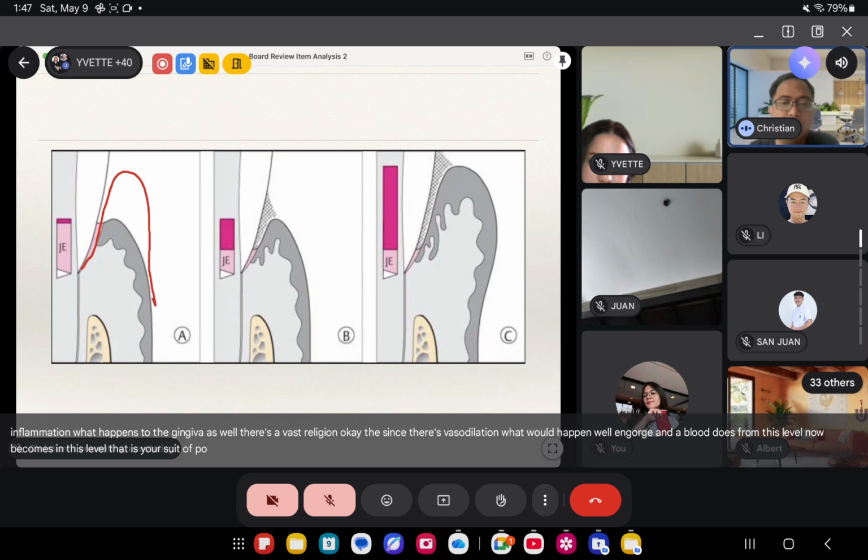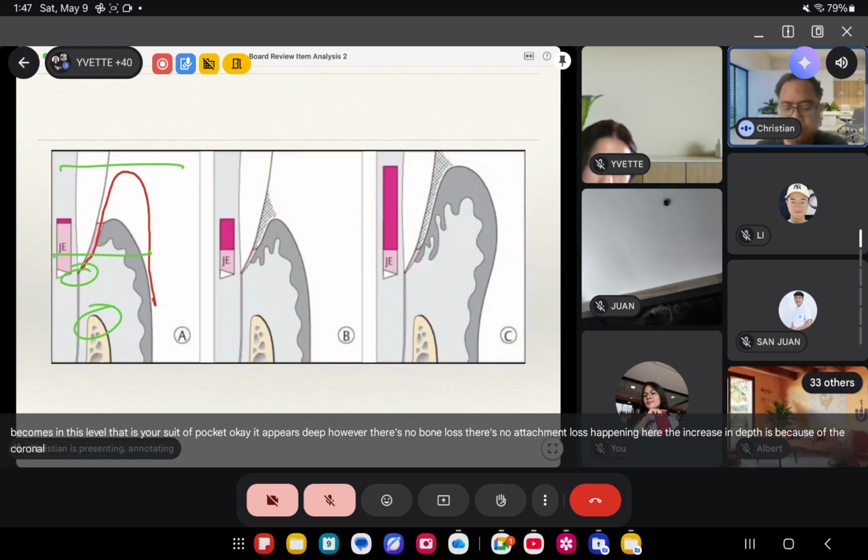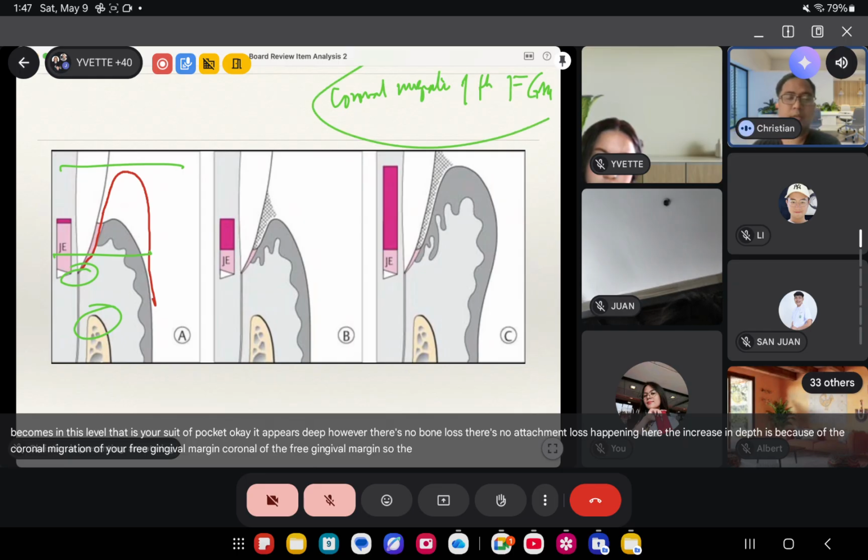That is your pseudo pocket. Okay? It appears deep, however, there's no bone loss, there's no attachment loss happening here. The increase in depth is because of the coronal migration of your pregingival margin. Pseudo pocket.